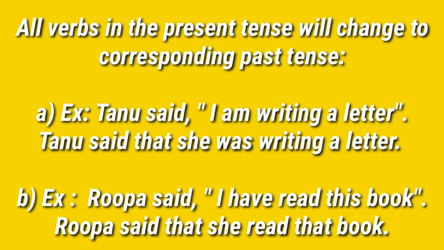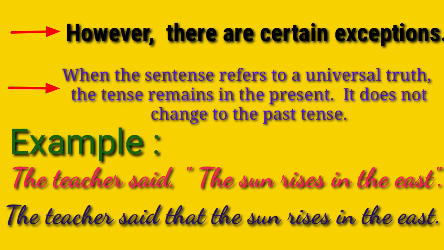The second example: Rupa said, "I have read this book." It should be converted into reported speech: Rupa said that she had read that book. However, there are certain exceptions. When the sentence refers to a universal truth, the tense remains in the present. It does not change to the past tense.